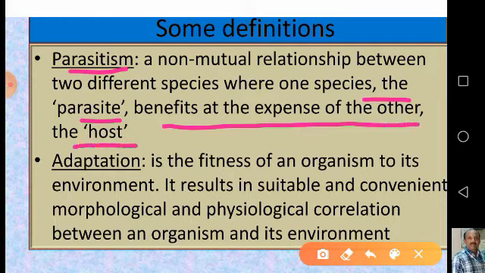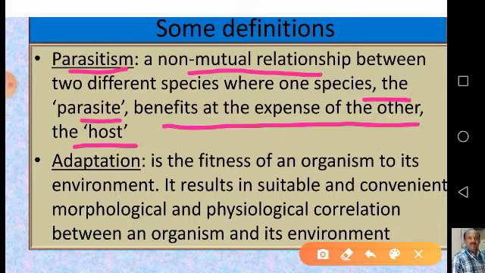So it can be defined in another way. Parasitism is an association of two organisms of different species in which one is benefited and the other is harmed. The organism which is benefited is called the parasite, and that which suffers is called the host. So remember, it is a non-mutual relationship. Only one is benefited, the other is harmed.